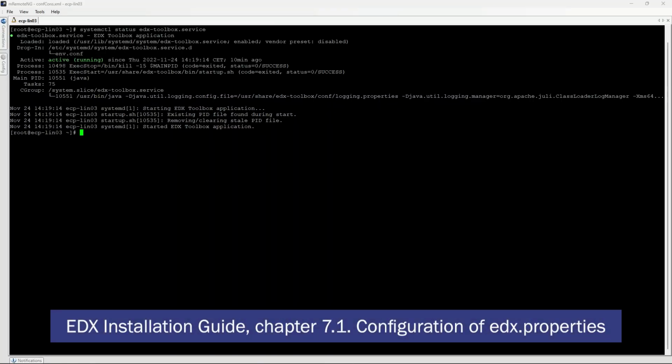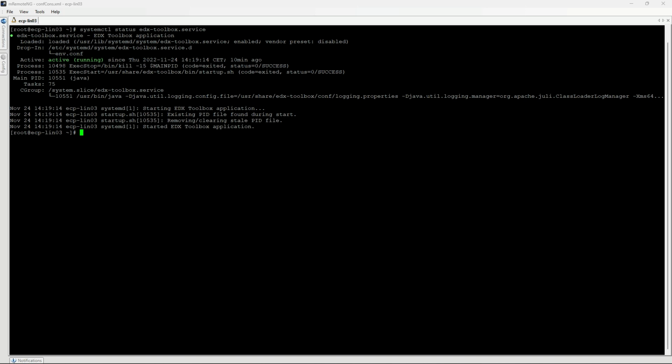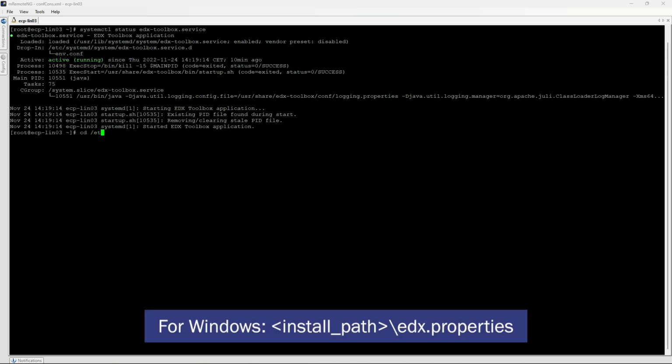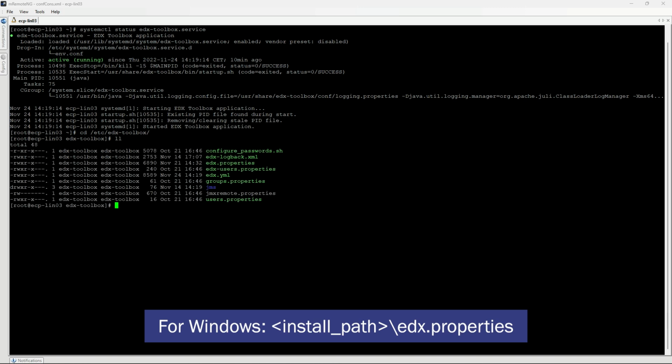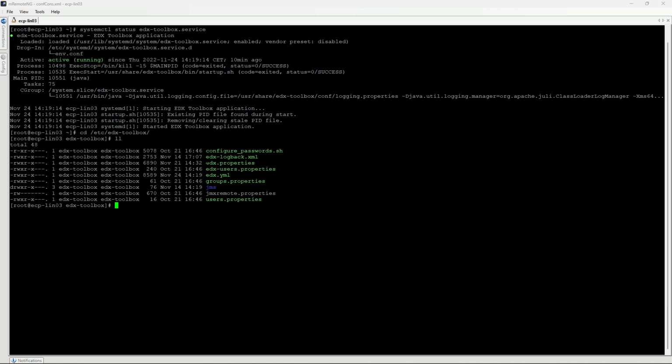To get further information about configuration files, please refer to the EDX Toolbox Guide, Chapter 7.1 Configuration of EDX Properties. In case that the EDX Toolbox is not starting at all, you might need to check the configuration. The main configuration file edx.properties is located in etc/edx toolbox folder. Here you can check if there is any invalid configuration, for example invalid cron expression or some typo.